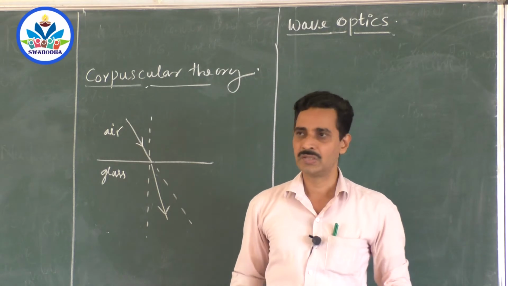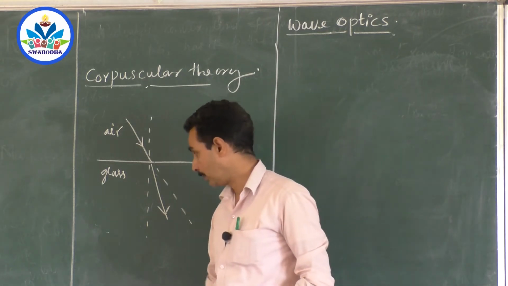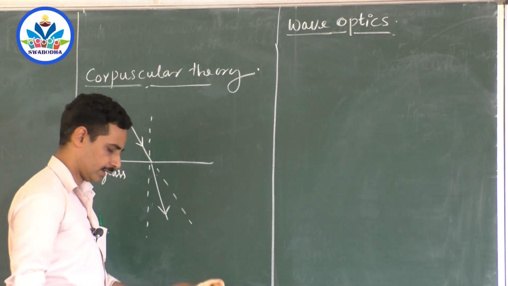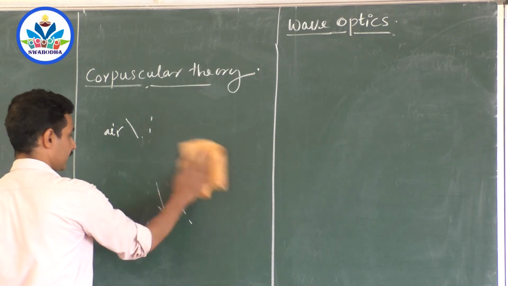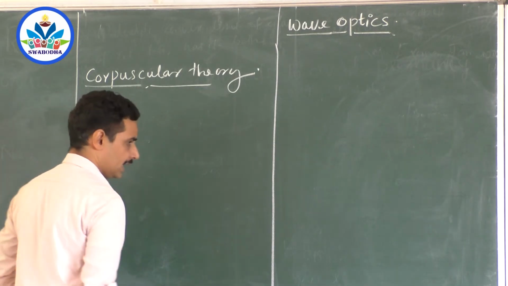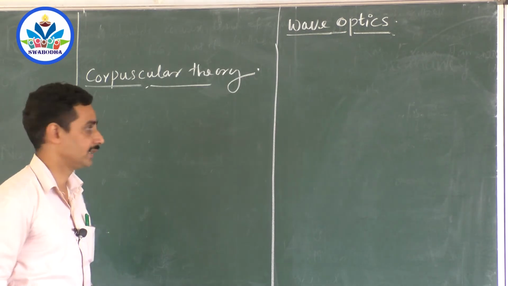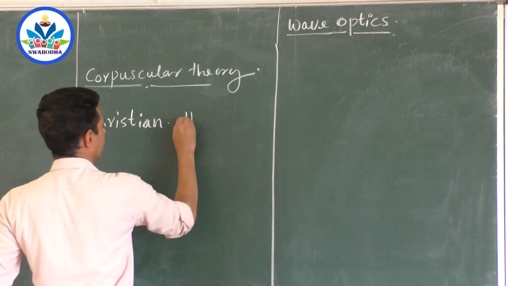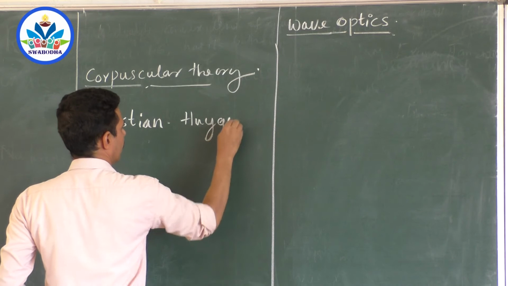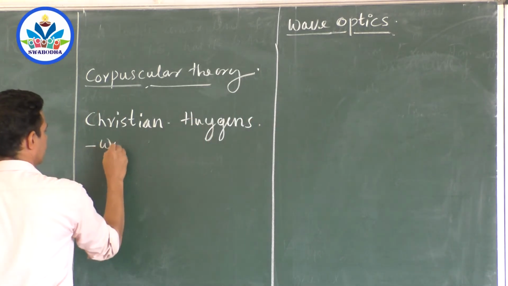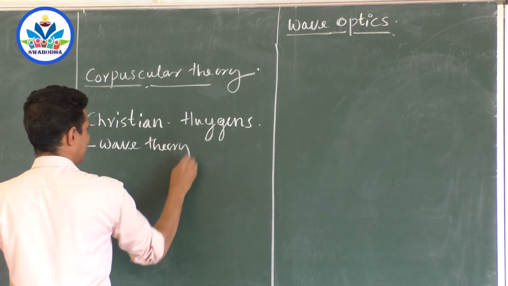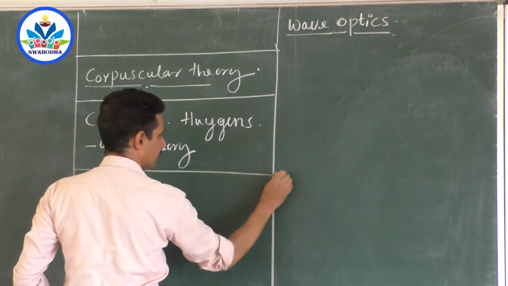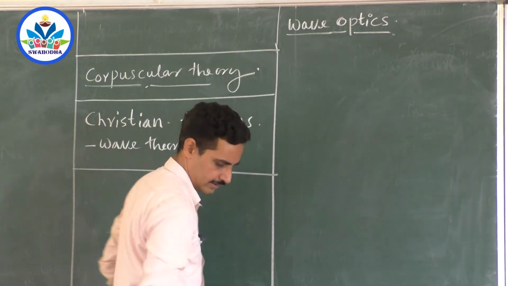That was the confusion. So again, that is a drawback, and the main drawback is that light, as it travels from rarer to denser medium, moves with more speed and bends away from the normal. That was according to corpuscular theory, so it went wrong, and then a new theory was proposed, and that was from Christian Huygens. Huygens wave theory. He said that light is a wave. Of course, this theory also had some drawbacks, but this theory was a successful theory in many aspects.